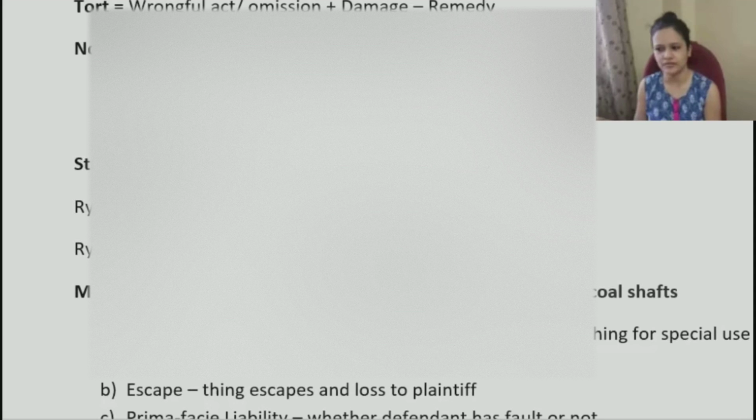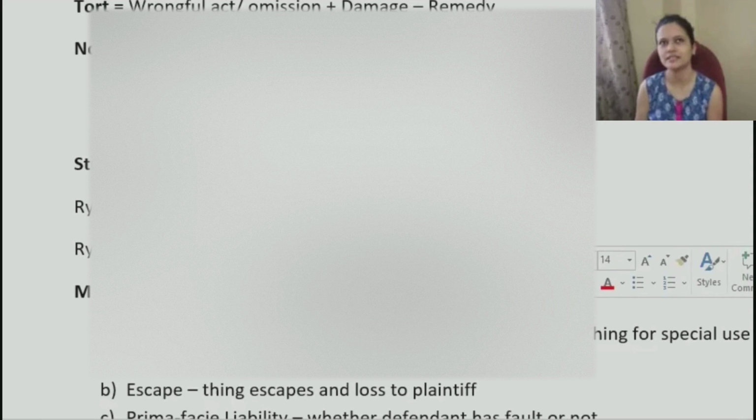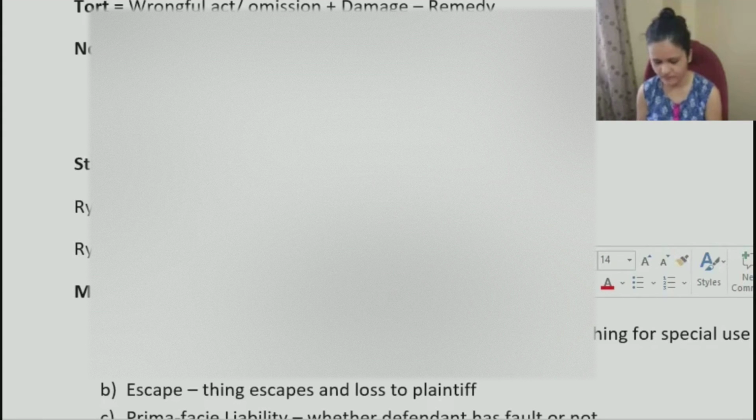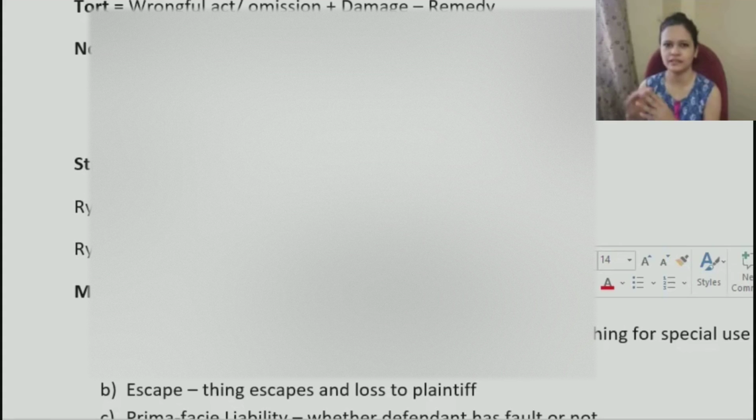Now, for this construction purpose, he hired some independent contractors and engineers. So, who are independent contractors? We saw in vicarious liability, right? Who is an independent contractor? We appoint somebody, but we do not guide them. We just tell what is to be done, like I want a reservoir this big to store water, but he will not be giving instructions like do it like this, do it like that.